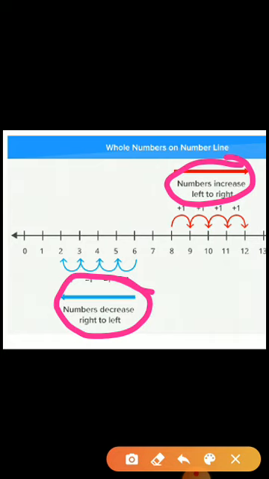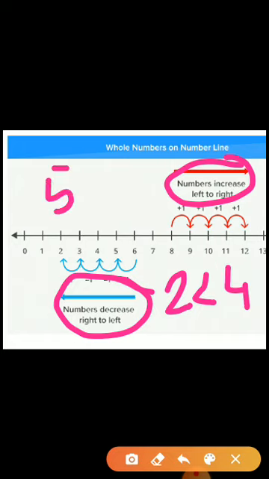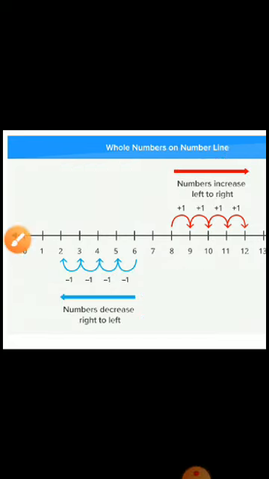That means I can say that 2 is less than 4 and 5 is greater than 4. Is this clear? This is the basic you have studied. Nothing to explain in this.